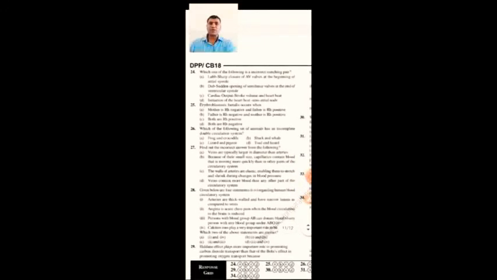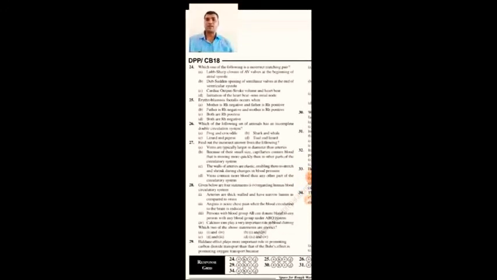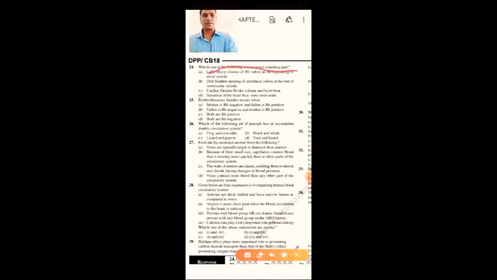Which one of the following is an incorrect matching pair? Lub, sharp closure at the beginning of atrial systole. Dub, sudden opening of semilunar valves at the end of ventricular systole. Cardiac output, stroke volume and heartbeat. Initiation of the heartbeat, sinoatrial node. Already we have discussed this. So lub is the incorrect option from this matching pair. A option is right, and the matching pair lub, sharp closure, is wrong.